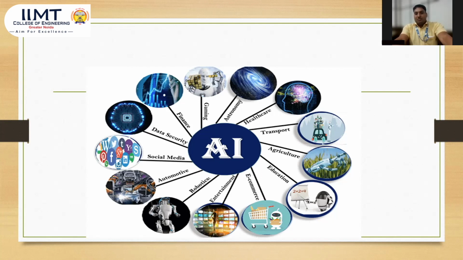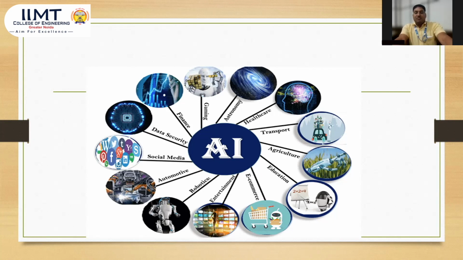Now we are going to discuss education. In education, there are some applications, like the smart board working as an artificial intelligence based smart board, and some kinds of translation apps developed by artificial intelligence, known as translators developed by AI.